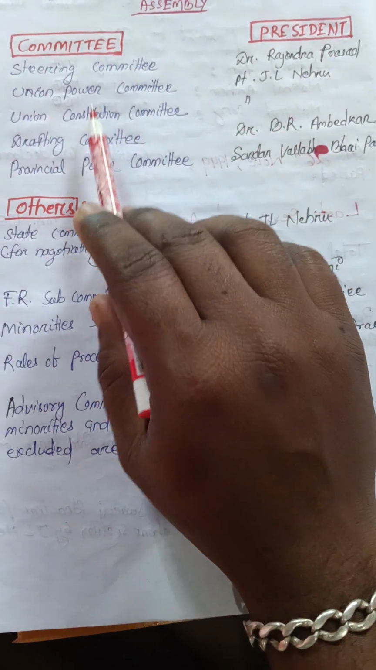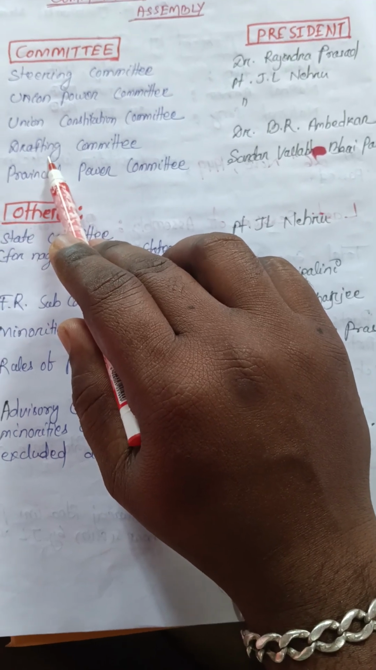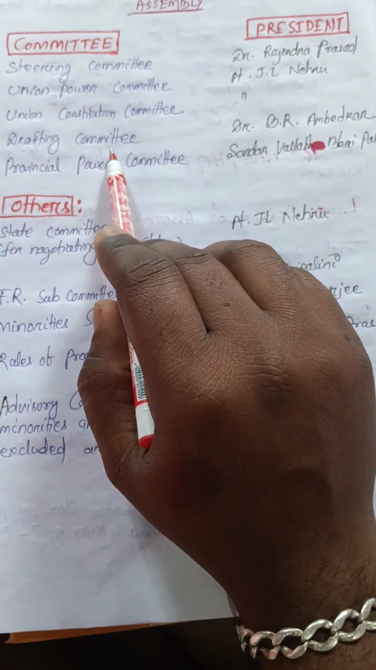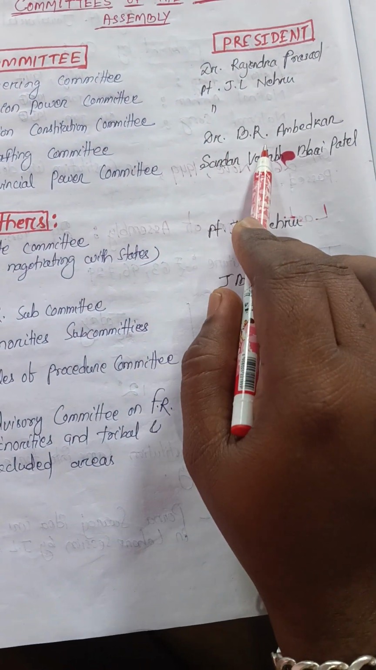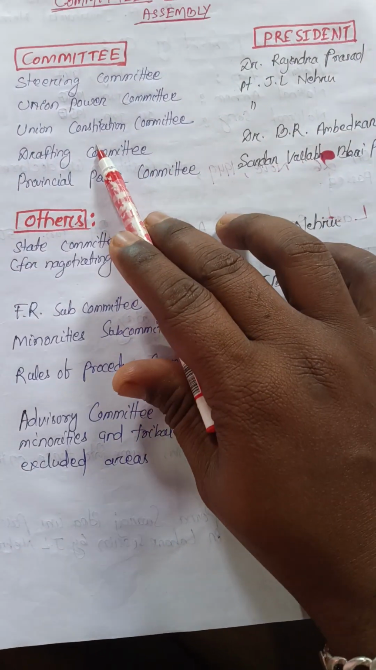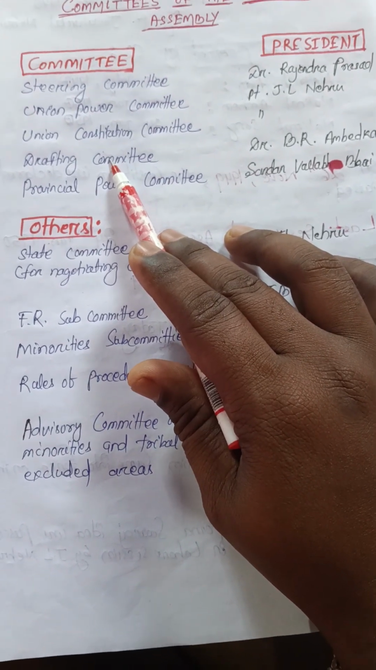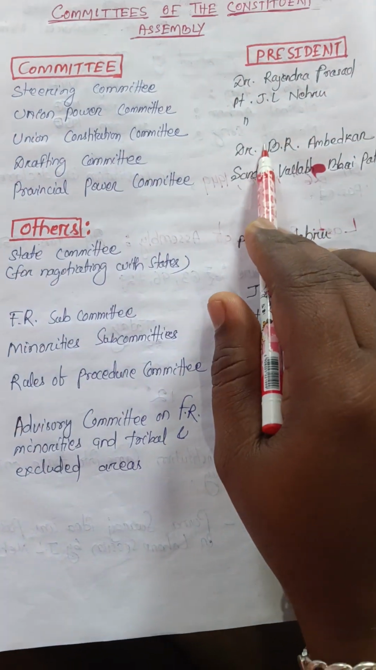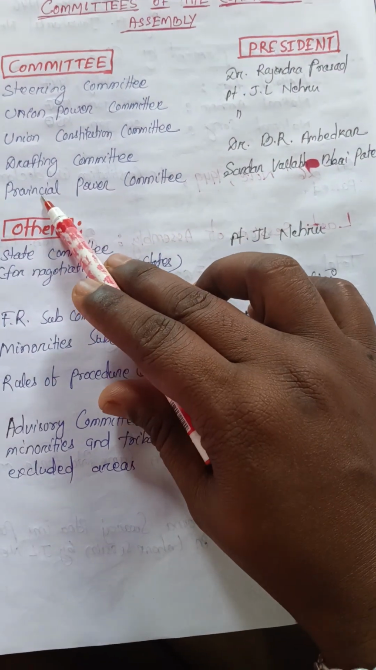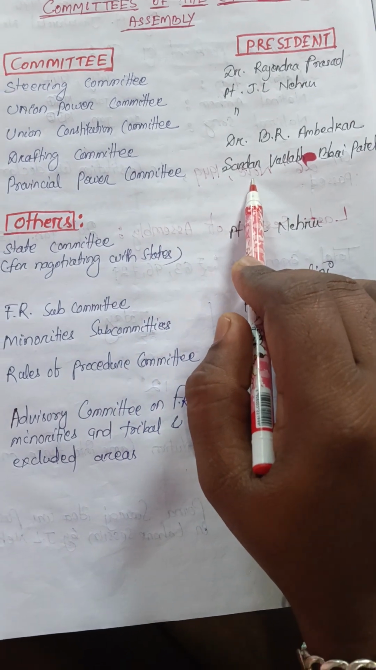These are the most important committees here, and the most important one is known as the Drafting Committee. You know that the Drafting Committee was headed by Dr. B.R. Ambedkar, who is also known as the father of the constitution. He was the head of the 7 members of the Drafting Committee. So there are 7 members in the Drafting Committee, and the head was Dr. B.R. Ambedkar.